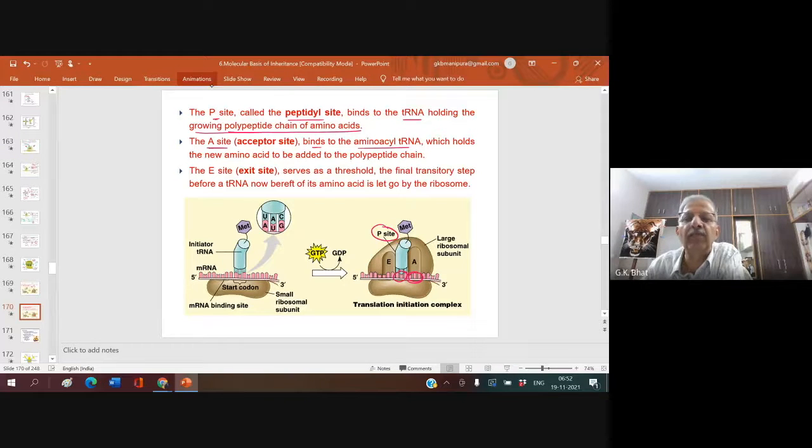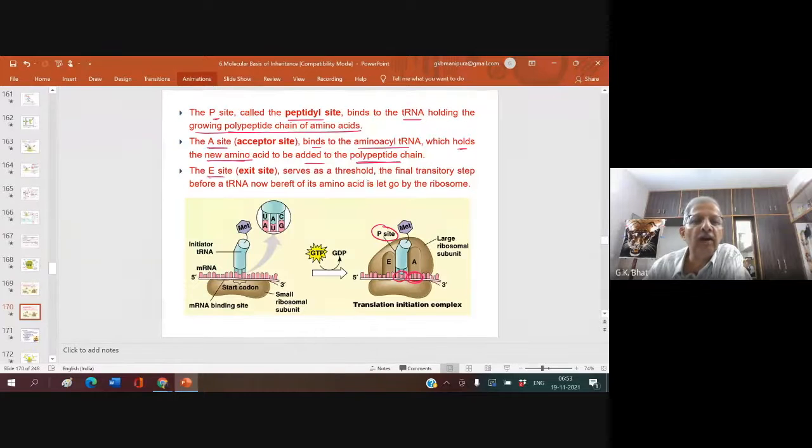What do you mean by amino acid tRNA? Amino acid tRNA is the tRNA which holds a new amino acid to be added to the polypeptide chain. So the A site is for the incoming tRNA with the new amino acid.